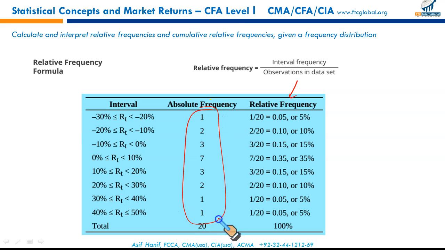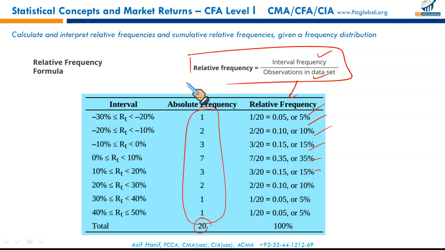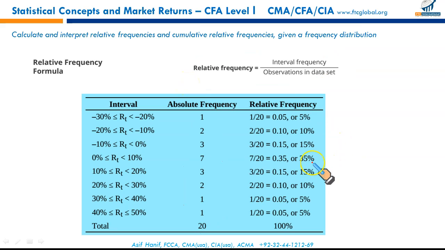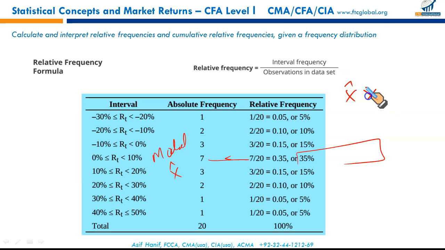We can calculate this using absolute frequency. The total number of elements was 20, and for each class these are the percentages given. We need to calculate relative frequency, and we have already used this formula in the previous slide, so we can just jump. What you need to notice in this slide is that this class has the highest number of values in this particular interval. The interval with the greatest frequency is referred to as the modal interval. It's called the modal interval, or mode, represented by this sign in statistics. Mode is represented by this sign, mean by this sign, and median by this sign.